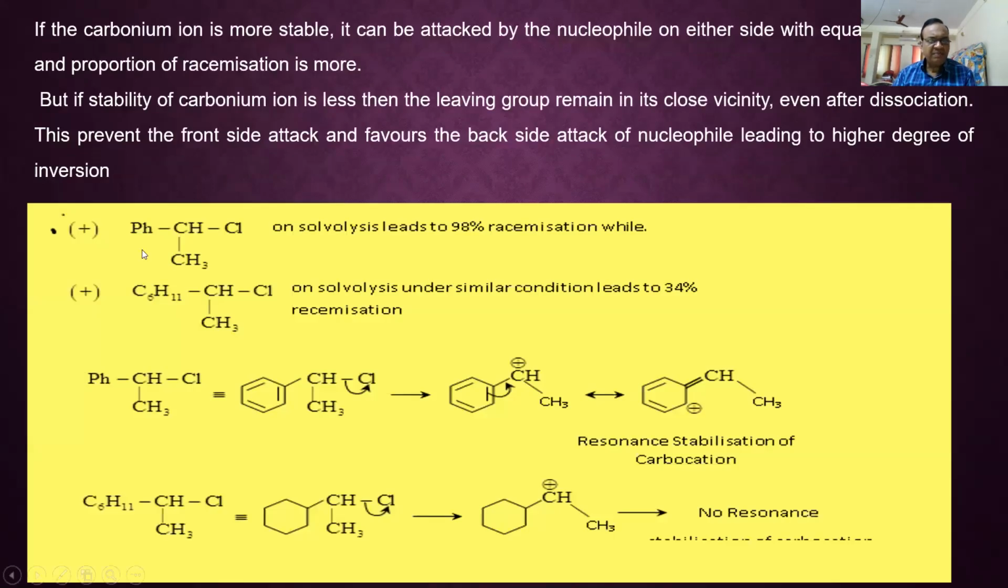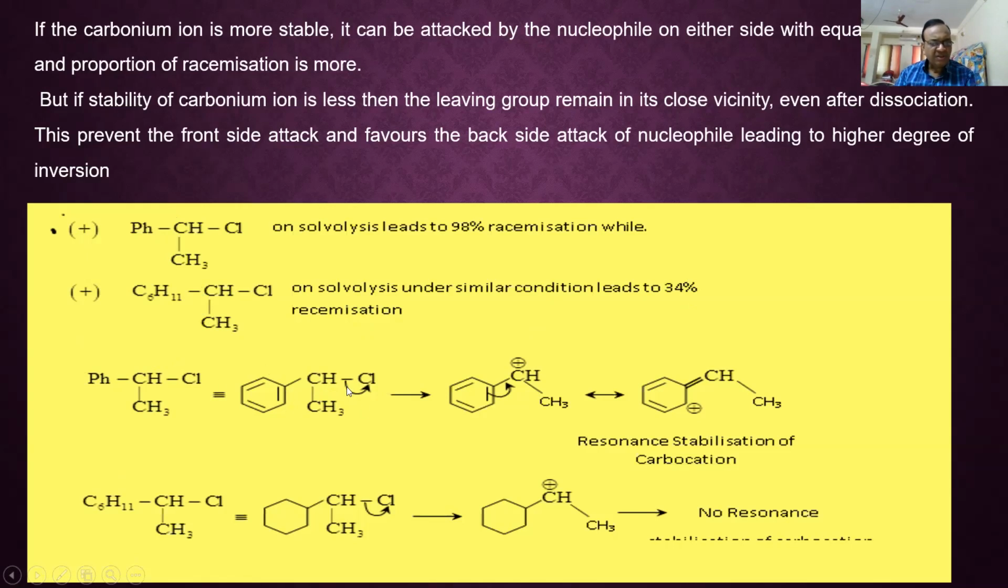This is one of the examples. 1-chlorophenylethane on solvolysis gives 98% racemization, while this 1-cyclohexyl-1-chloroethane on solvolysis gives only 34% racemization. The question arises why this is so. These are the two compounds. This positive sign indicates dextrorotatory. This is the structure, exactly as drawn, with the phenyl ring shown here.